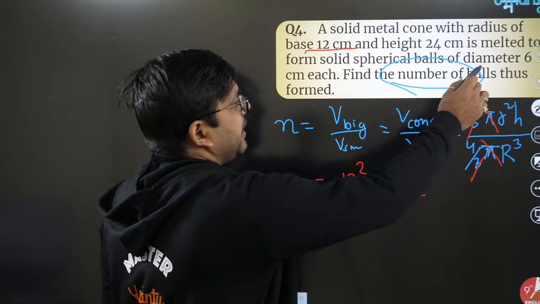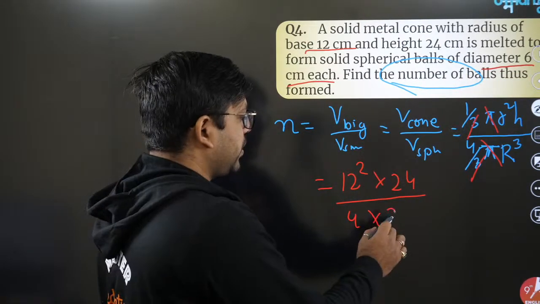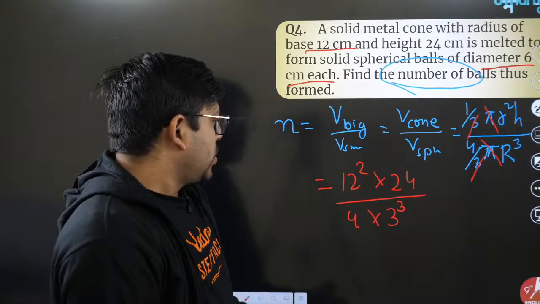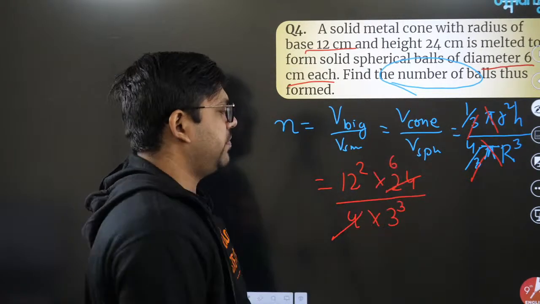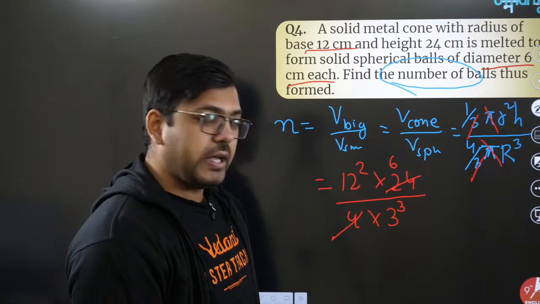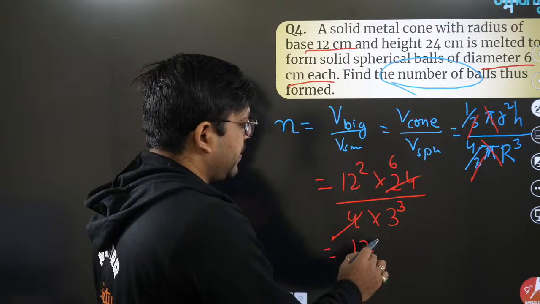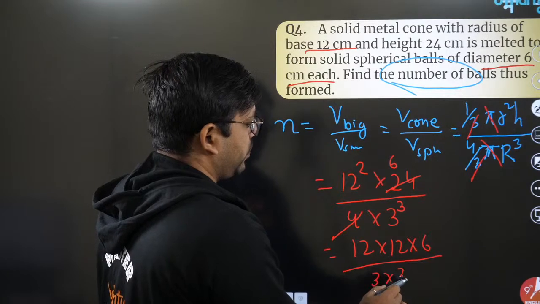The diameter is 6, so the radius will be 3, so you write 3 cube. Now 4 will cancel into 24, 6 times. So what do you have to do? It's simple: 12 into 6 divided by 3 into 3 into 3.